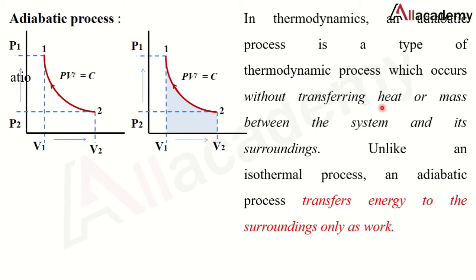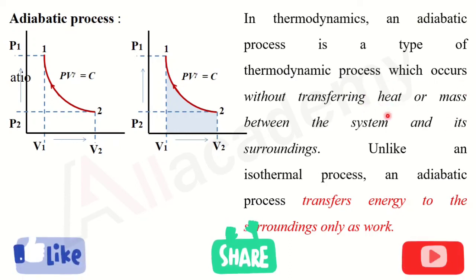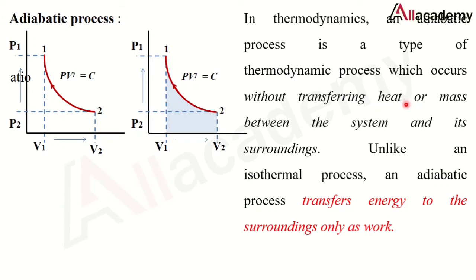But unlike an isothermal process, the transfer of energy takes place to the surrounding only by means of work. So in an adiabatic process, there will be no interaction of heat or mass to the surrounding or from the surrounding to the system, but there will only be an interaction of energy called work. As we know, work is a form of energy, so the interaction between system and surrounding in an adiabatic process takes place only by means of work.